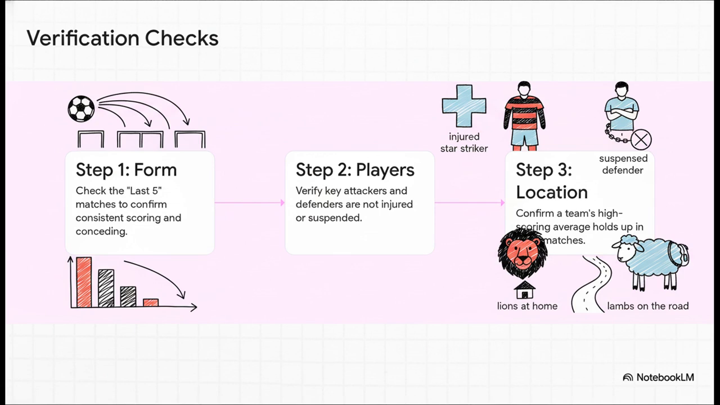First, just look at their last 5 games. Are they still scoring and conceding goals like their average suggests? Second, check the team news. Is their top scorer out with an injury? Is their best defender suspended? That kind of thing can totally change the game. And third, check their home versus away stats. Some teams are absolute monsters at home, but can't score to save their lives on the road.